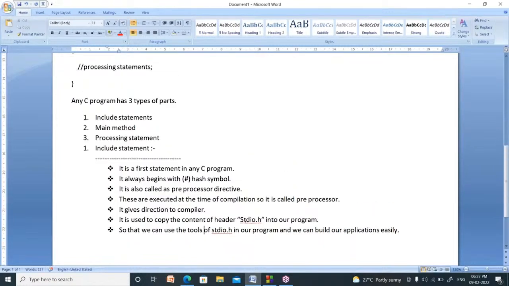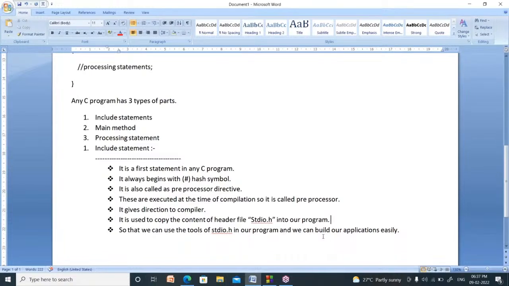What is the use of this one? It is used to copy the content of a header file. What is the name of that header file? stdio.h, into our program, right? Suppose I want to hold a function at my home. I need a tent, some chairs, some tables. Those are available in a tent house.